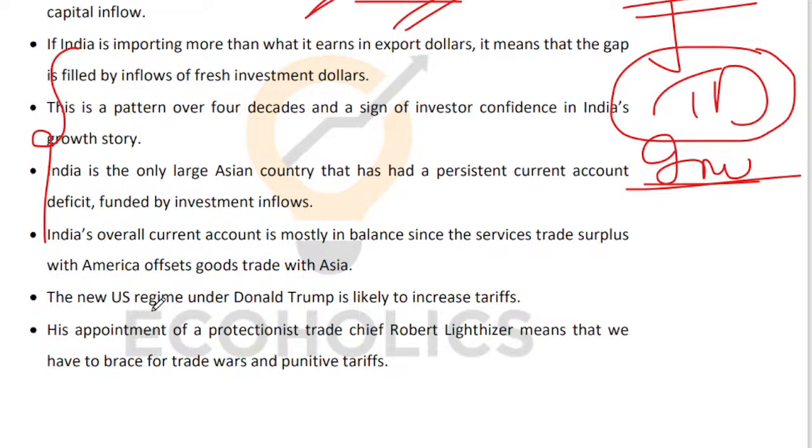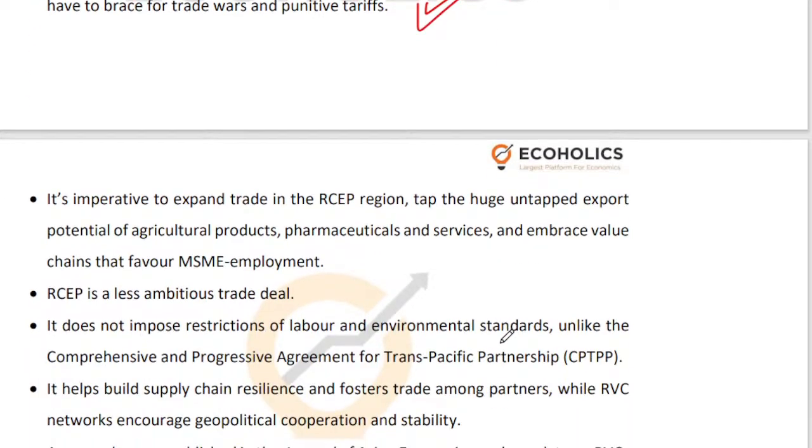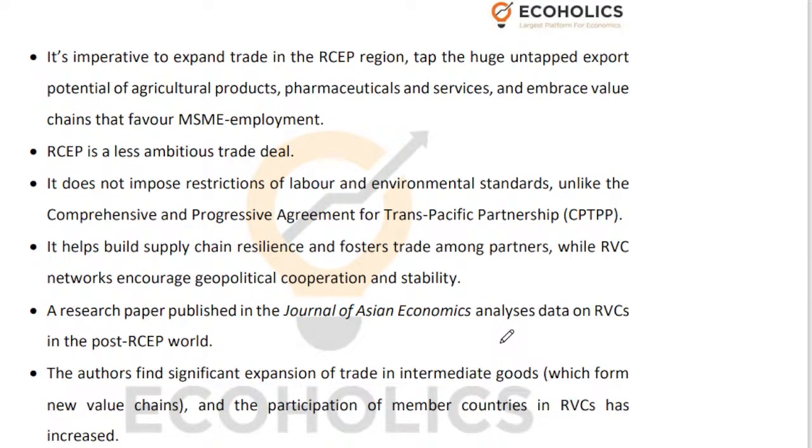Now, given the fact that in the US Donald Trump has come, given the fact that he has appointed Robert Lighthizer, and this Robert Lighthizer is not a very big fan of importing into America, exporting to America is also going to be equally difficult. So you need to have your other options ready. You cannot wait for a crisis to emerge and then look for other options.